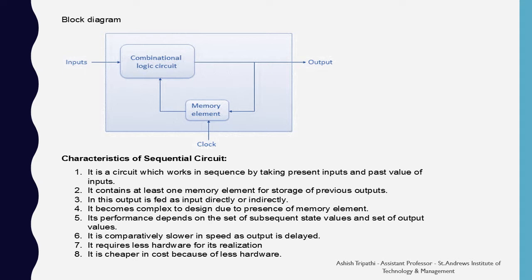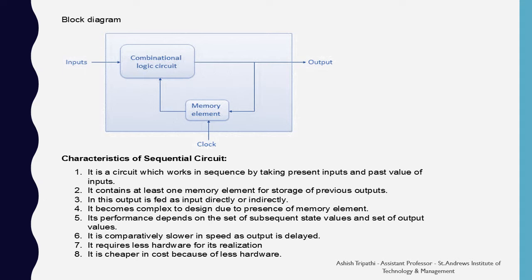Some of the characteristics of the sequential circuit are: it is a circuit which works in sequence by taking present inputs and past value of the inputs. It contains at least one memory element for storage of previous output. In this, output is fed as an input directly or indirectly. It becomes complex to design due to the presence of the memory element. Its performance depends on the set of subsequent state values and set of output values.